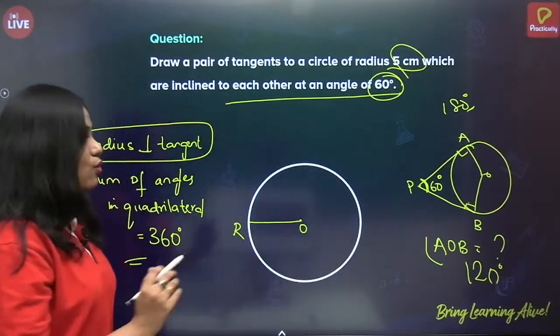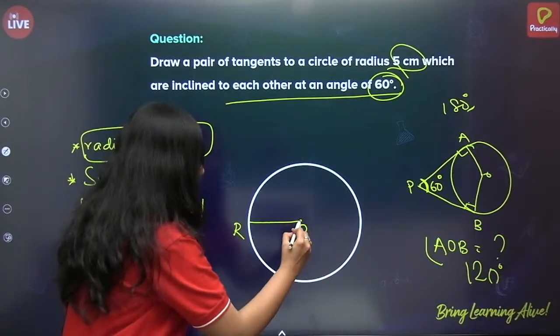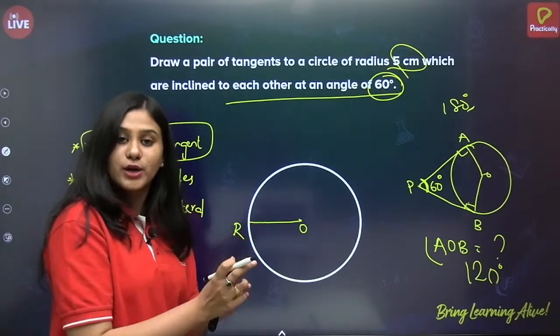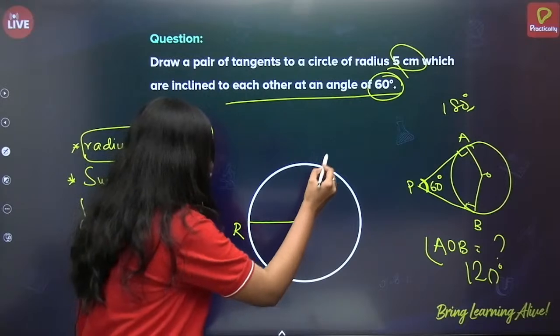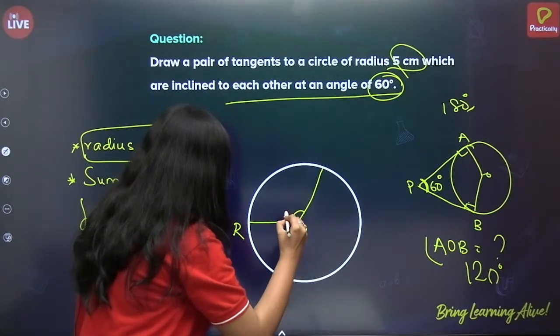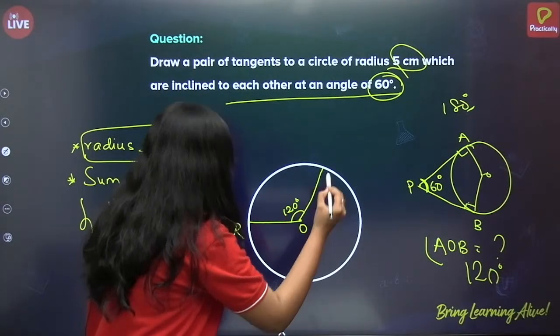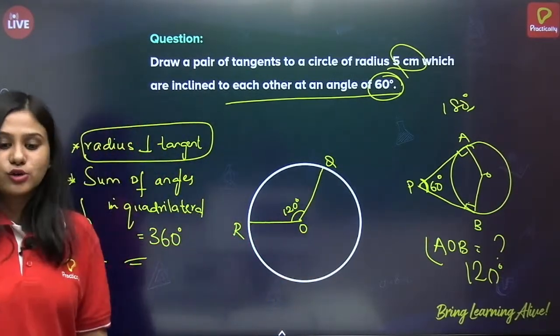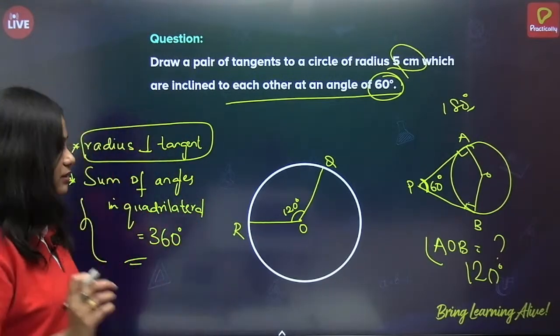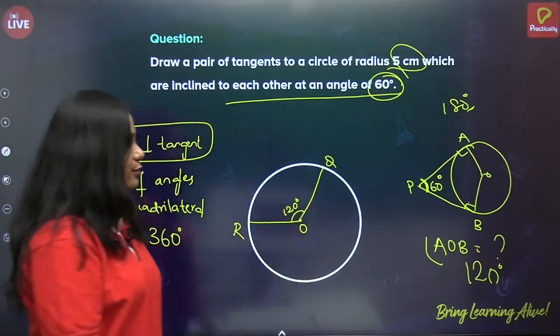Correct. Now what I'll do is, I'll use a protractor and measure 120 degrees and draw this line. So this is my 120 degrees. You can use a protractor for it. Alright, here is my 120 degrees.